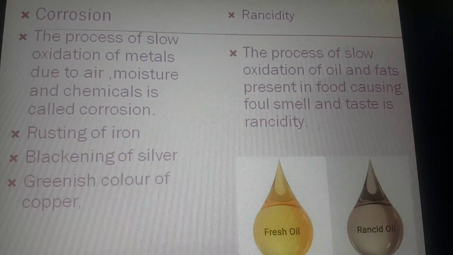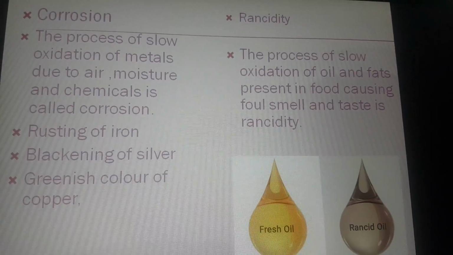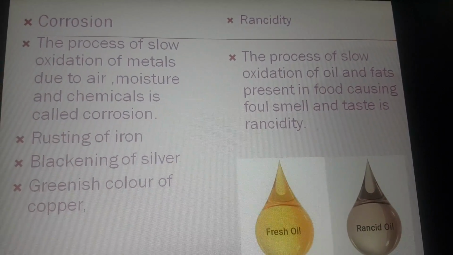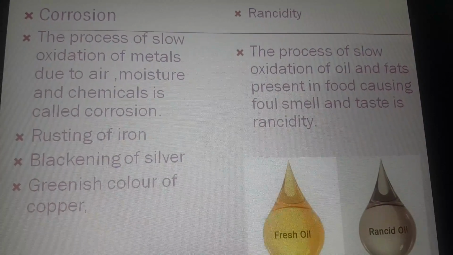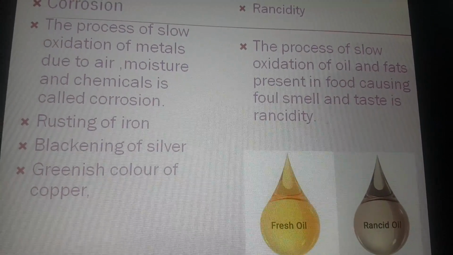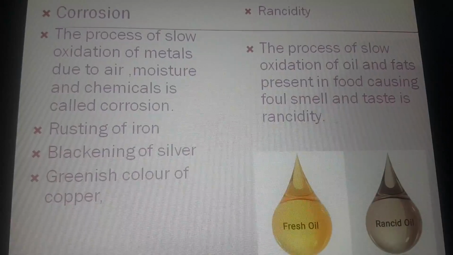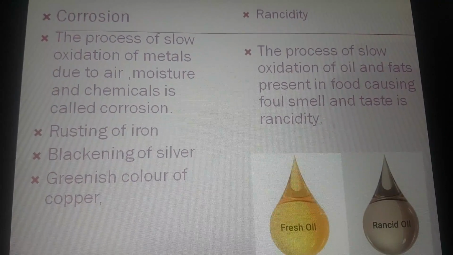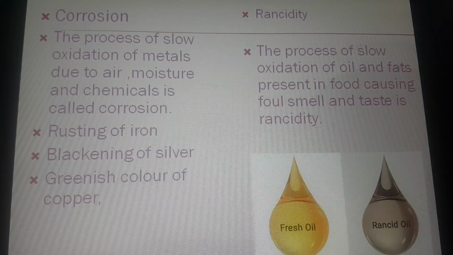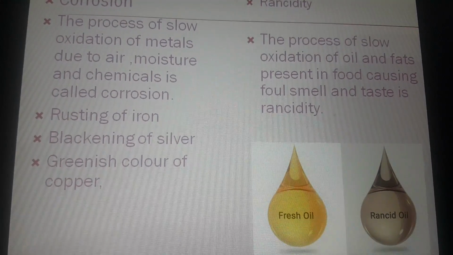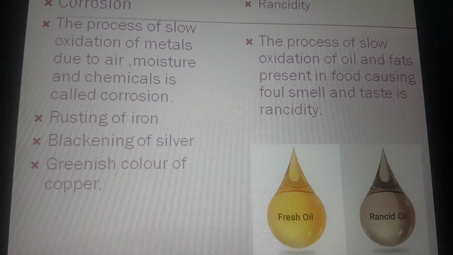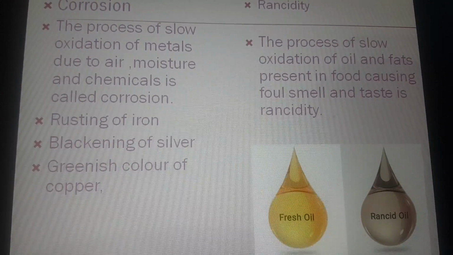Again, copper is also corroded. We could observe a greenish coating on copper. Why? Because copper reacts with atmospheric carbon dioxide and forms a greenish layer, which is an example of corrosion. Corrosion causes heavy damage to property. Okay, now rancidity. It is the process of slow oxidation of oil and fats present in food causing foul smell and taste. That is rancidity.